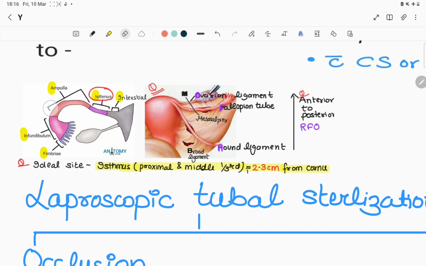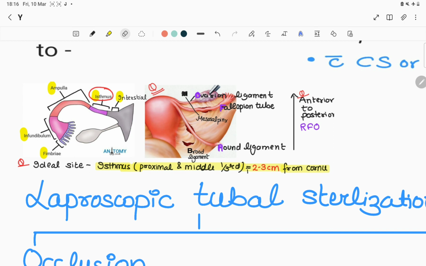Then third is our ampulla, which is the widest part, and fertilization occurs here.